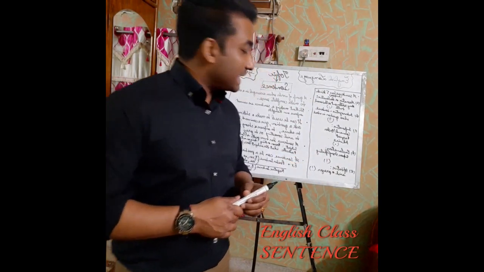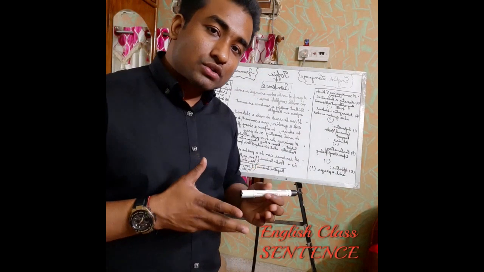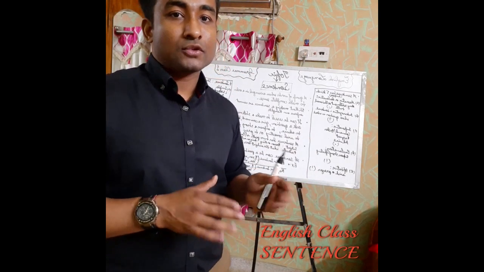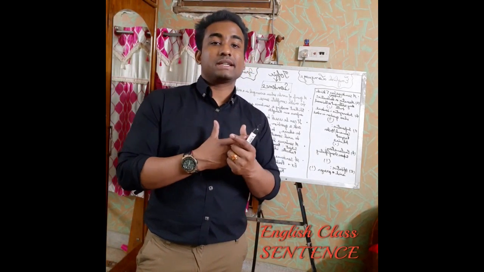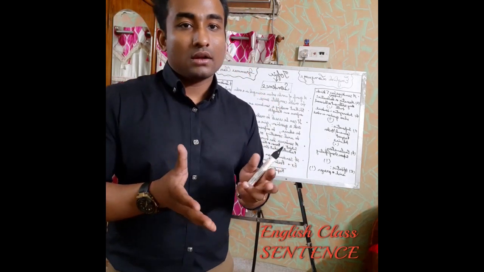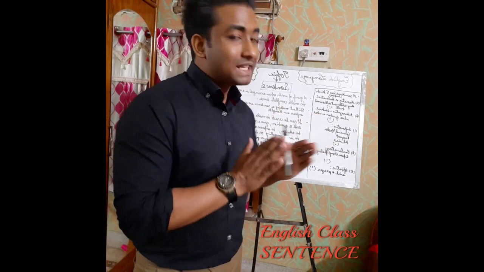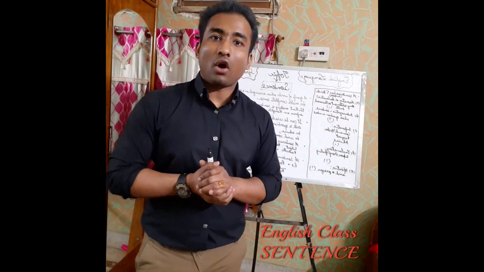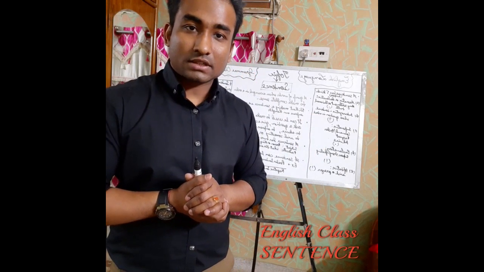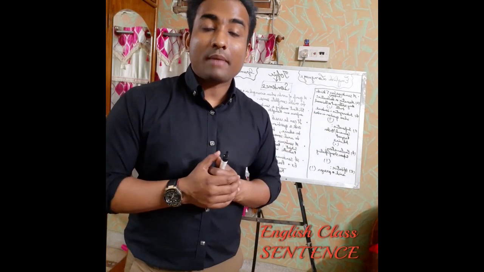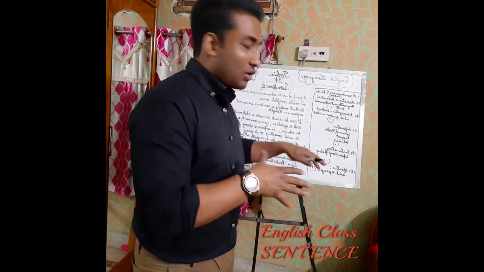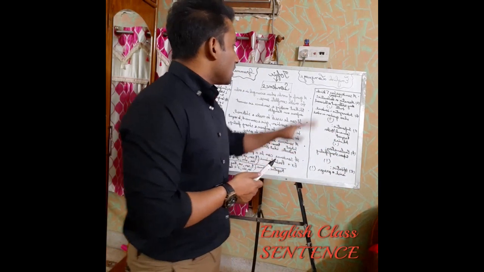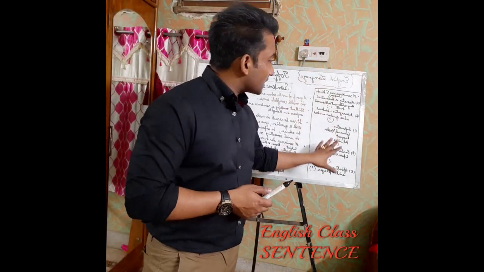The last one is optative. Optative is used for those sentences which express a wish or prayer. So when you frame a sentence which shows a wish or prayer, that's your optative sentence. For example, may you live long, it's a wish that I'm saying. May you have the best of luck. So these wishes or prayers are optative sentences. I hope you have understood all these 5 kinds of sentences very well.